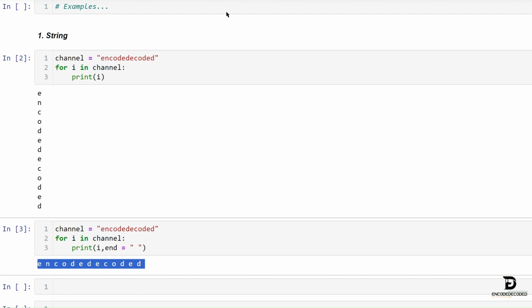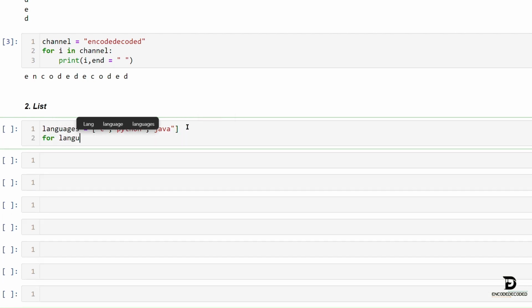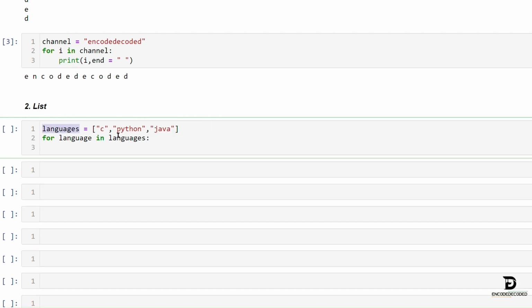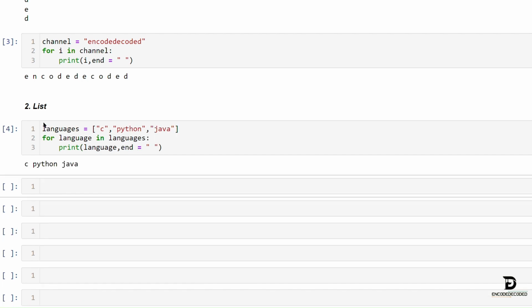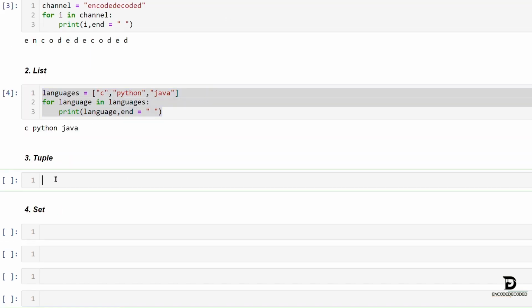Now take list as an iterable. Here I am going to consider languages as a variable and value equals an array of C, Python, Java. Now I just want to print every language from this list, so for language in languages, print language, end equals space, so that I can get output in a single line. Let's run this and see the output. In the same way, we can iterate tuple and set iterables.